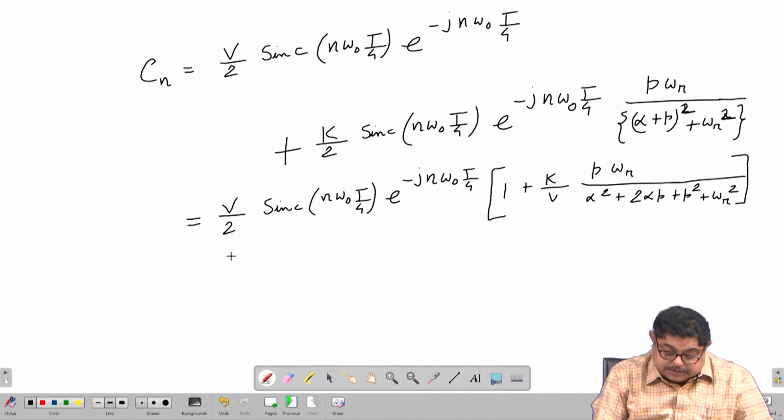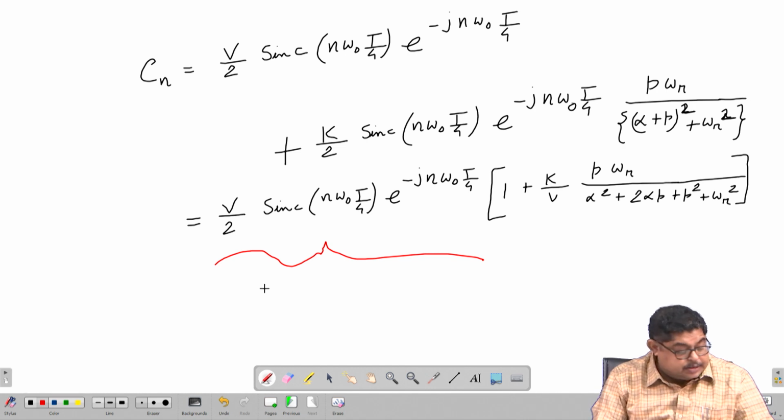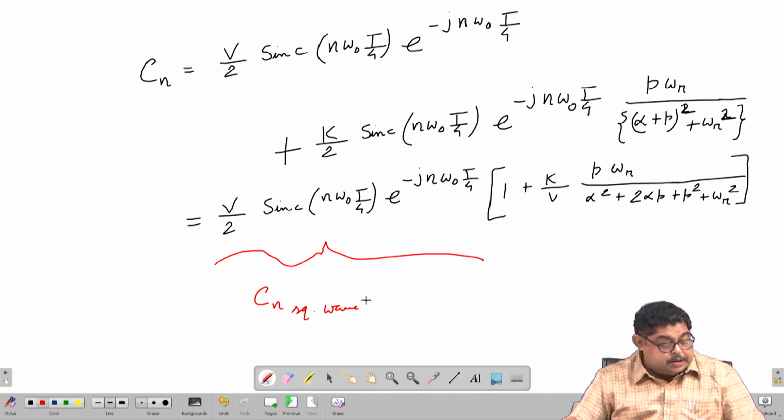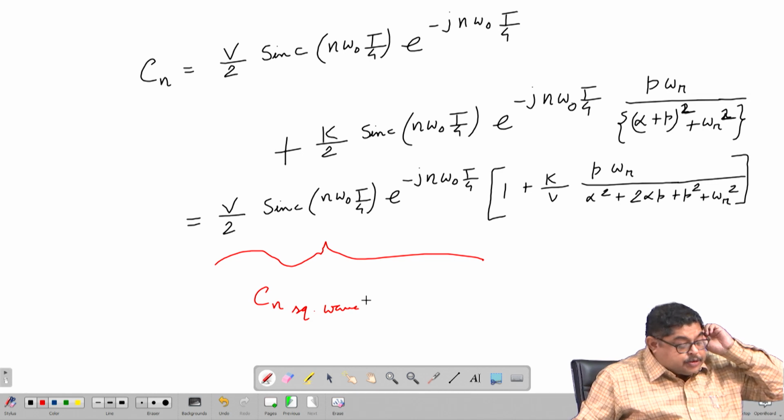So this is the Cn of a square wave, and this part is the effect of ringing.